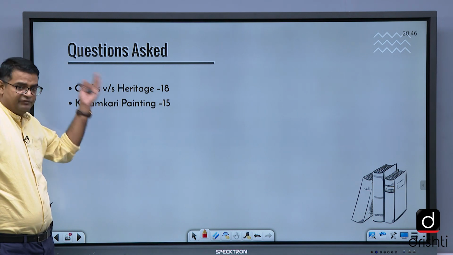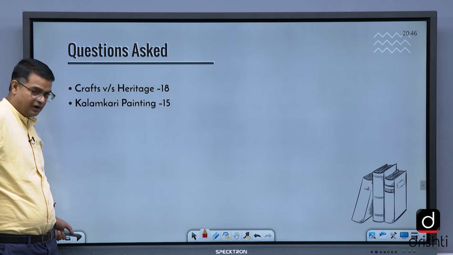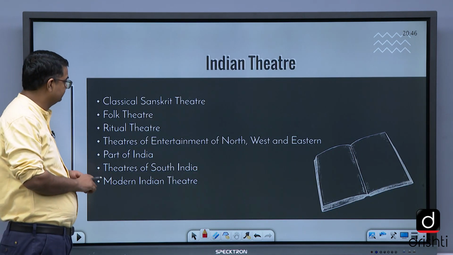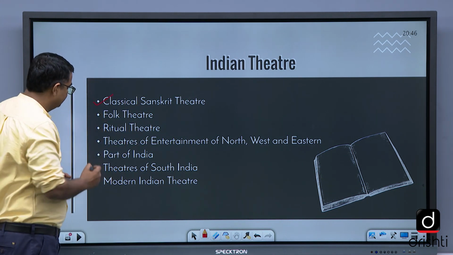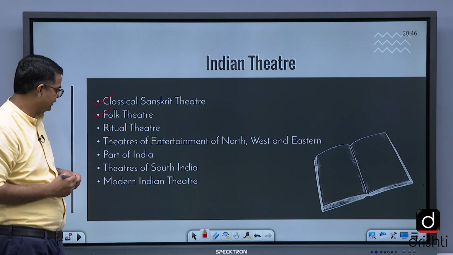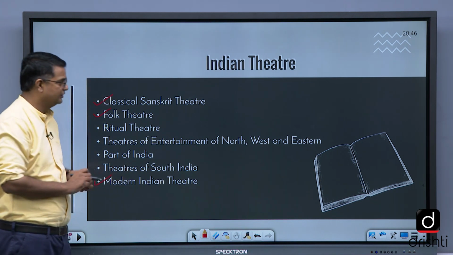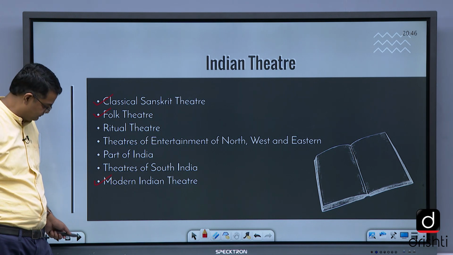Crafts, Kalamkari painting, which is a part of painting, already discussed with you. Kalamkari, pen craft. Indian theatre: classical Sanskrit theatre, folk theatre, theatres of entertainment, theatres of South India, modern Indian theatre. Focus on this. Not a very important topic, but yes, you can glance through it.